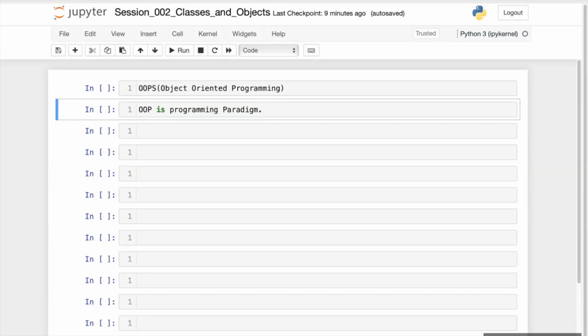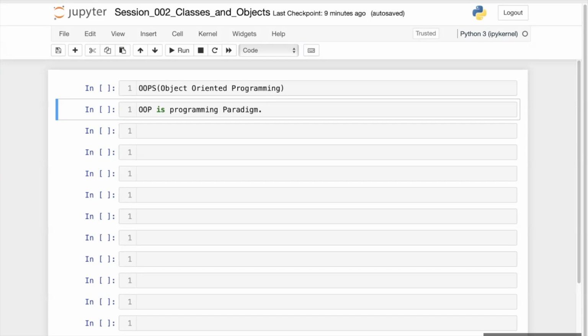So whatever real-time project we will be doing, we will be using this object-oriented approach. Whether we are building a website or any Android application, we will be writing the code using the object-oriented way.